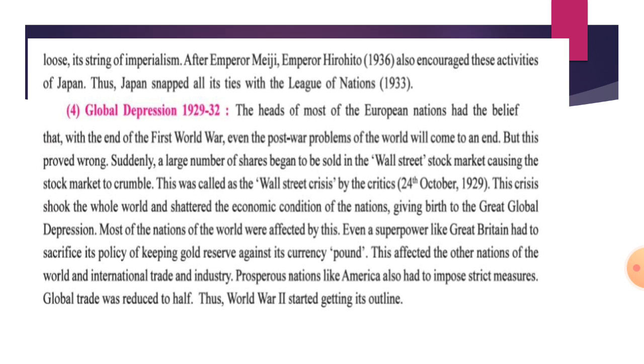That was on 24th October 1929, and this crisis shook the whole world and shattered the economic condition of the nations. Because of the Wall Street stock market crumbling, the economic condition of the nations was shattered, and it gave birth to the great global depression.